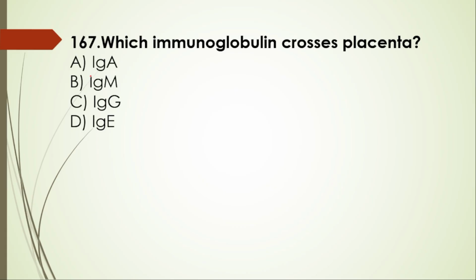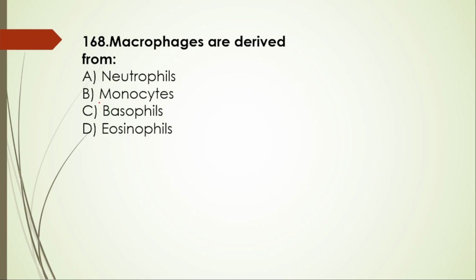Next, 167. Which immunoglobulin crosses the placenta? IgA, IgM, IgG, IgE. You people already know this. The answer is IgG. 168. Macrophages are derived from neutrophils, monocytes, basophils, eosinophils. Here the right option is monocytes.